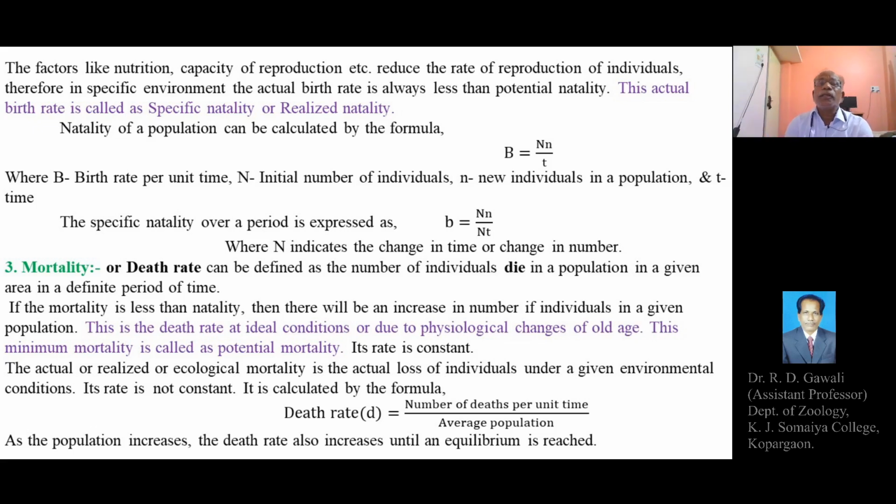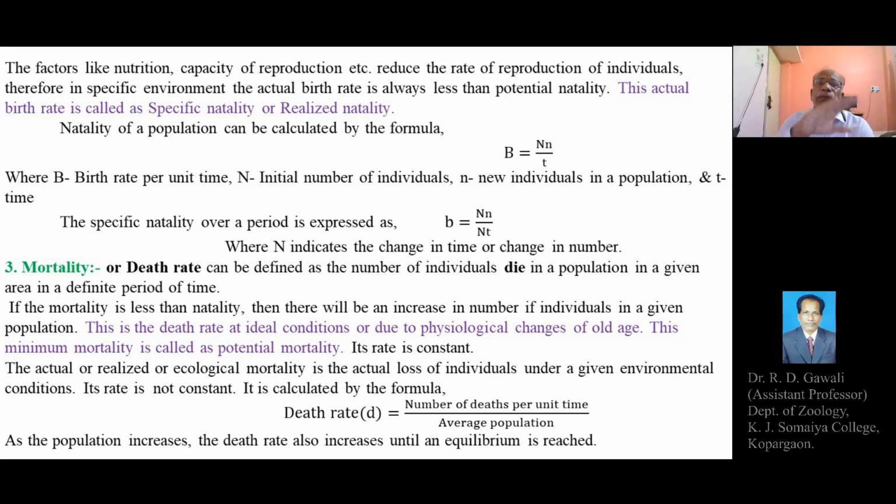Therefore, in a specific environment, the actual rate of birth is always less than potential natality. This actual birth rate is called specific natality or realized natality.